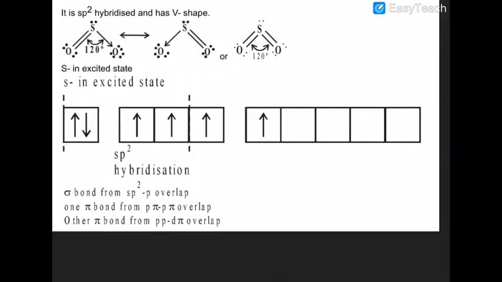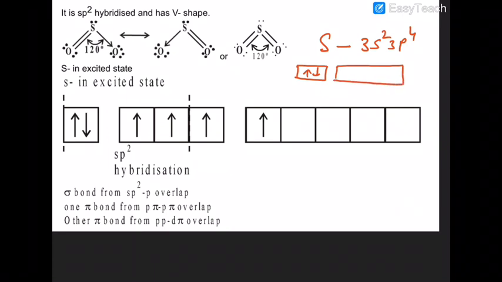Now look at the hybridization of sulfur. In the case of sulfur, the configuration is 3s2 3p4. Sure about that or not? But it has availability of vacant 3d orbitals.